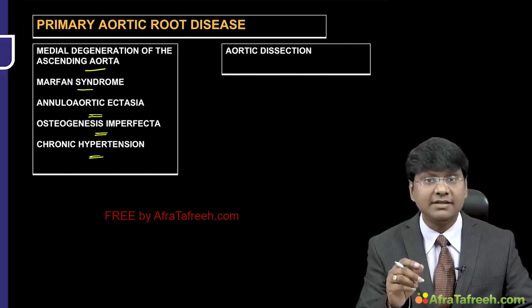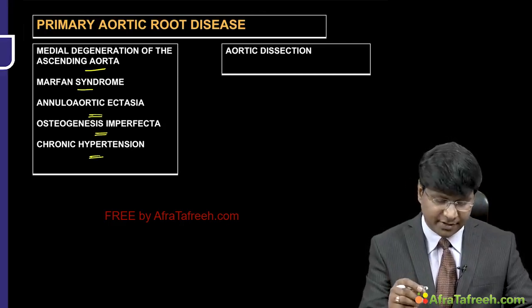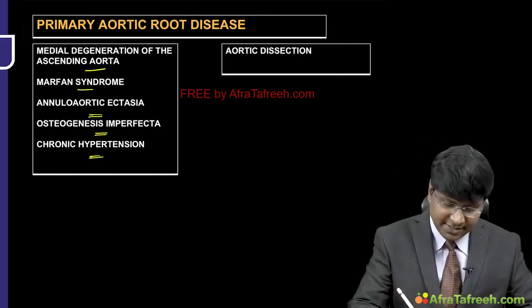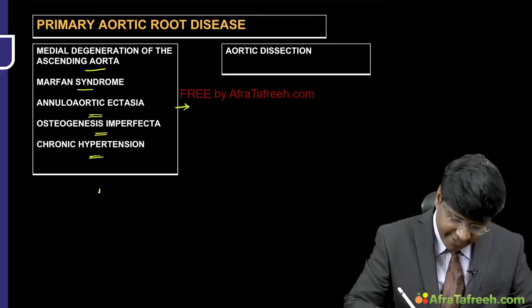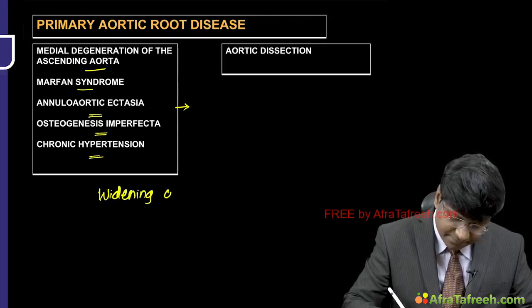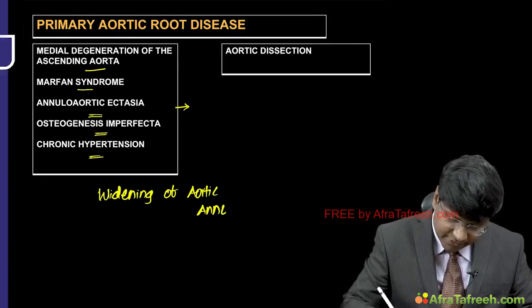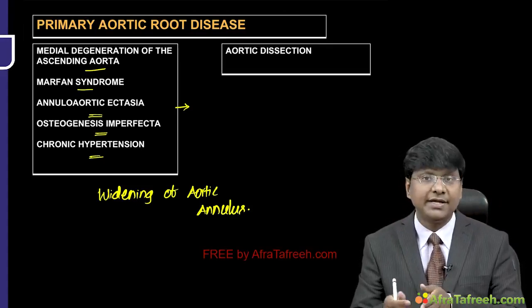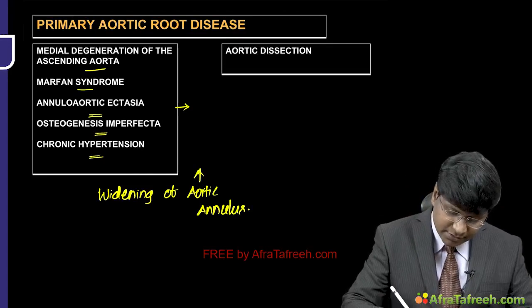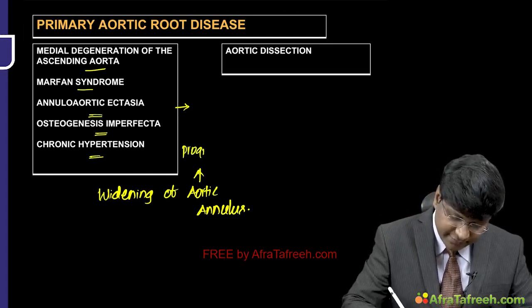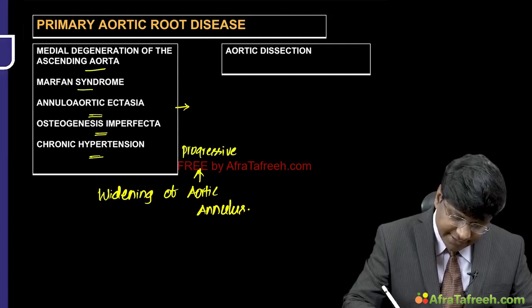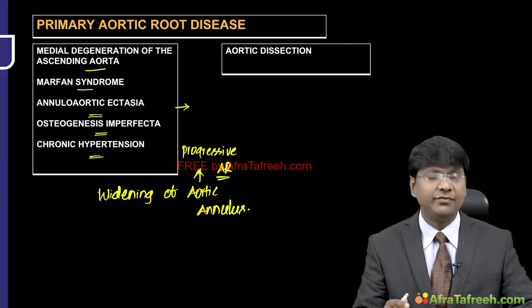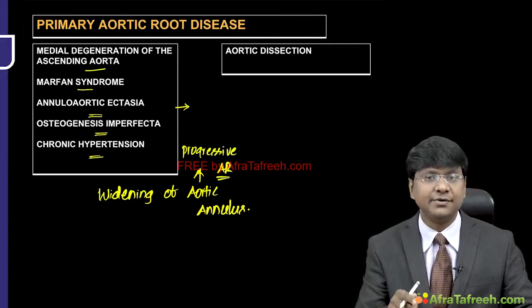Remember, all these etiologies will be responsible for aortic regurgitation because all of these will cause the widening of the aortic annulus, right. Because of this widening of the aortic annulus, there will be progressive aortic regurgitation.